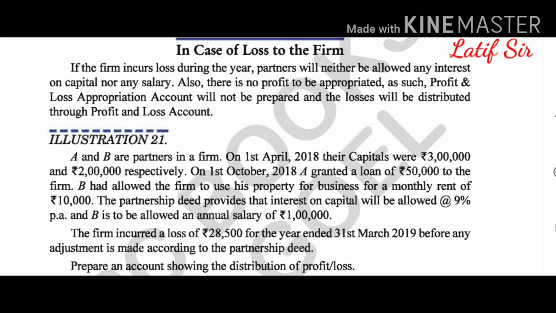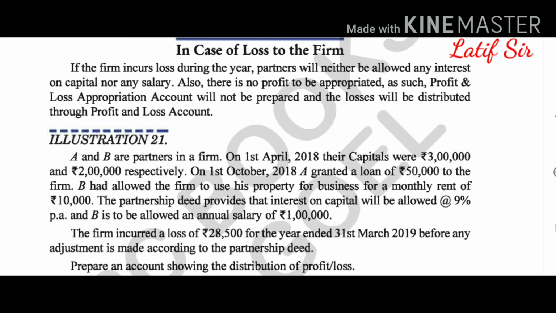This information has been given, but you cannot appropriate the salary, nor can you give the interest on capital, as there is a loss. It is given that the firm has a loss of 28,500 for the year ending 31st March 2019, before adjustments are made in the partnership deed. So you cannot allow the interest on capital, nor give a salary, so you cannot prepare the P&L appropriation account. You have to prepare the profit and loss account, as there is a loss. This you must keep in mind.